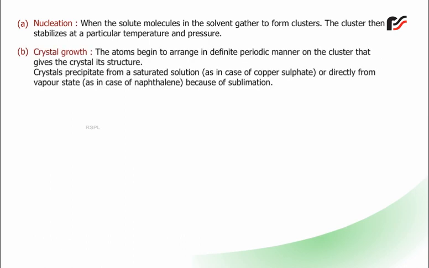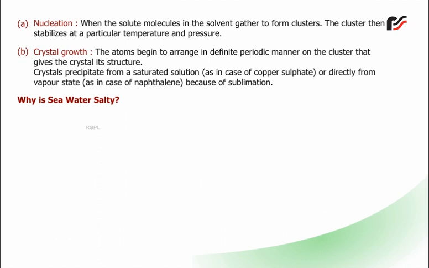B. Crystal growth. The atoms begin to arrange in a definite periodic manner on the cluster that gives the crystal its structure. Crystals precipitate from a saturated solution, as in the case of copper sulfate, or directly from vapor state, as in the case of naphthalene, because of sublimation.